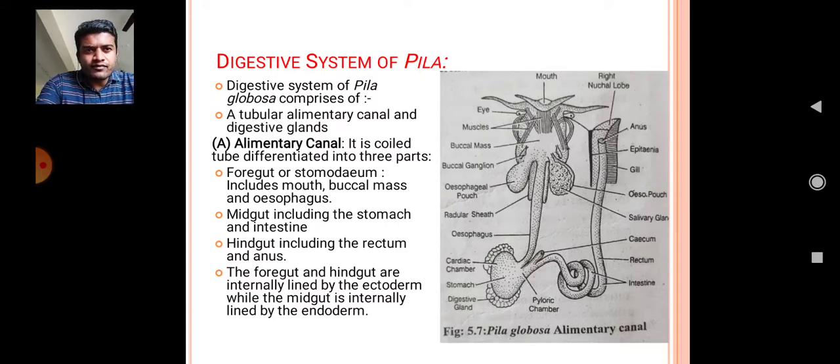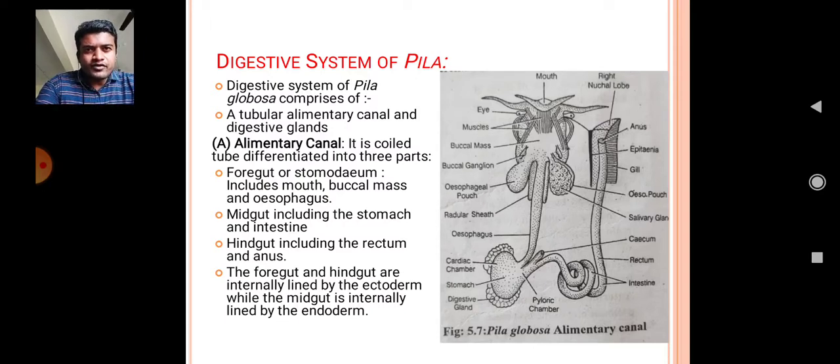At the tip of that figure you can see the small opening that is called the mouth, up to the coiled intestine, and the pyloric chamber also at the right side in the figure. So let's move on to the digestive system of Pila topic.